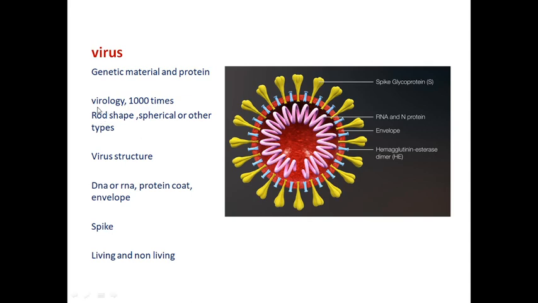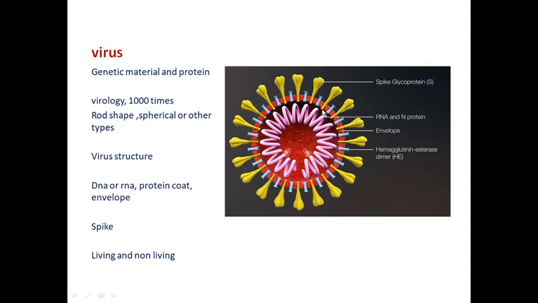The branch of science that deals with the study of viruses is called virology. Viruses are 10,000 times smaller than bacteria, and they have different shapes, such as rod shape, spherical shape and other types. Viral structure: it is DNA or RNA with protein. It is covered by the protein coat, and the protein coat is covered by what is called an envelope. This envelope is made up of proteins, lipids as well as carbohydrates, and it has spikes.